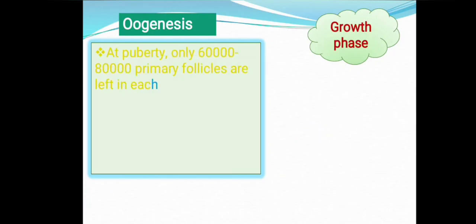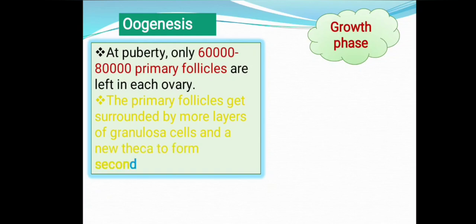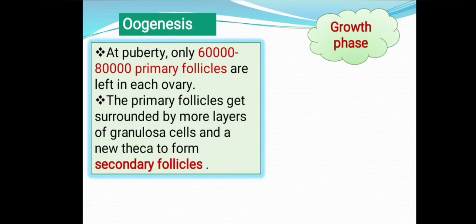At puberty, only 60,000 to 80,000 primary follicles are left in each ovary. The primary follicles get surrounded by more layers of granulosa cells and a new theca. Theca is the external wall layering to form the secondary follicles.